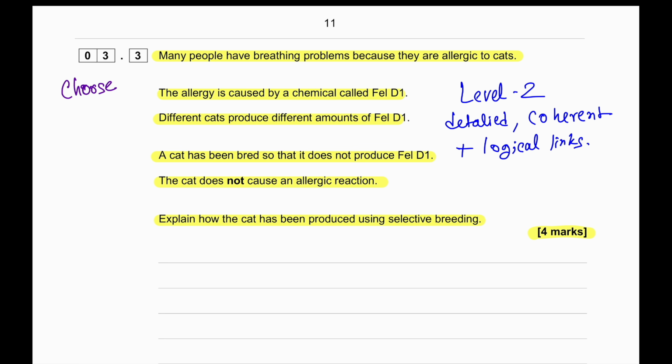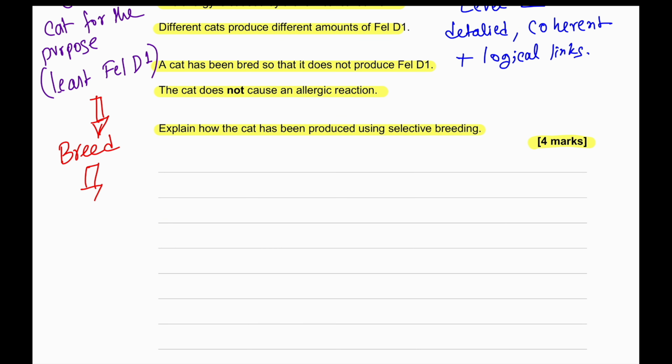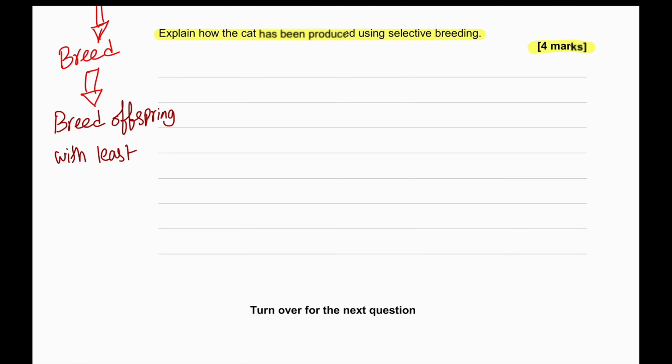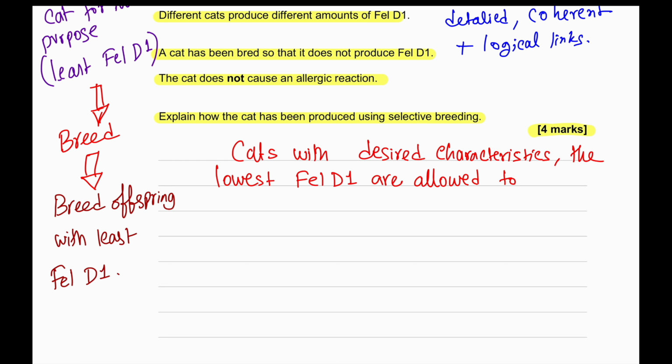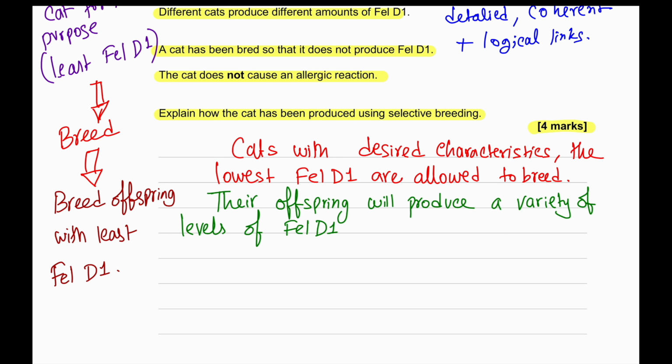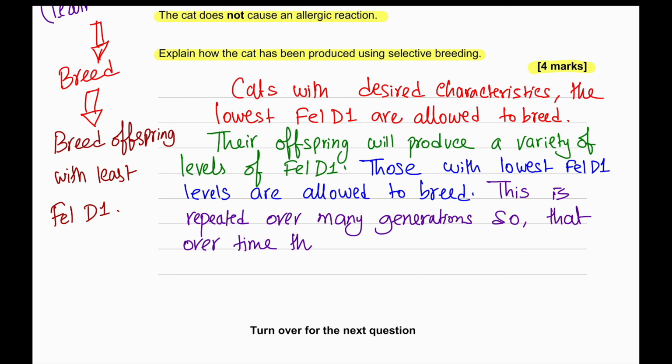So how to go about this particular breeding? First of all, we will have to choose a cat that has the least amount of FeLD1. Then we'll breed, and we choose the offspring with the least amount of FeLD1 and then breed them again. So the answer can be written in this way. The cats with the desired characteristic, the lowest FeLD1, are allowed to breed. Their offspring will produce a variety of levels of FeLD1. But those with the lowest FeLD1 levels are then allowed to breed again. This is then repeated over many generations so that over time the cats produce less FeLD1 or no FeLD1 at all.